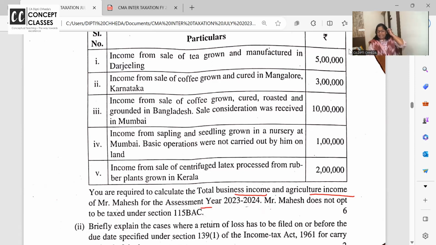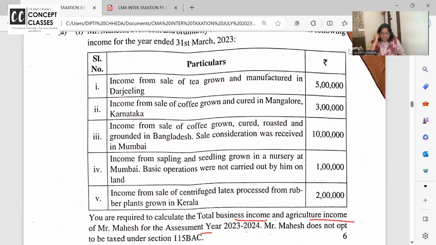They didn't ask you to calculate tax. Otherwise, you can calculate the tax now. Agricultural, non-agricultural, pay the tax. Agricultural, basic exemption, pay the tax. 1 minus 2 is tax and on that and all. ये ना ऐसे link up and revise, link up and revise. Repetition is the key. You can definitely get exemption in income tax.